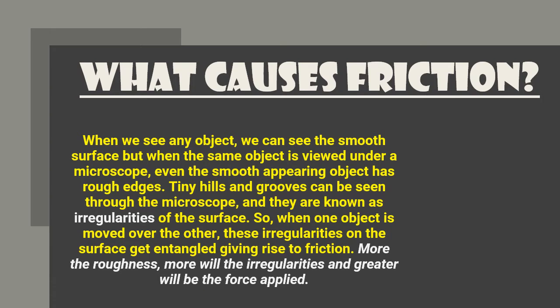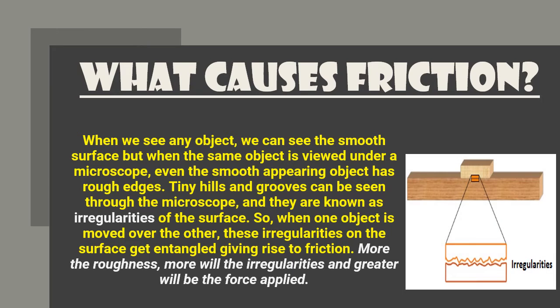What do you think causes friction? When we see any object, we can see the smooth surface. But when the same object is viewed under a microscope, even the smooth appearing object has rough edges. Tiny hills and grooves can be seen through the microscope, and they are known as irregularities of the surface. So irregularities are the tiny rough edges on a surface. So when one object is moved over the other, these irregularities on the surface get entangled, giving a rise to friction. More the roughness, more will be the irregularities, and greater will be the force applied.